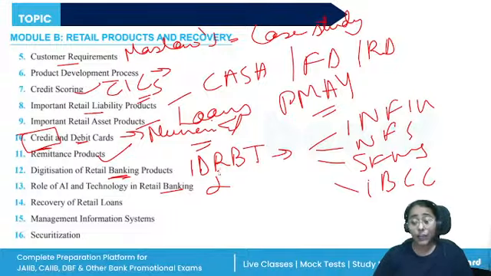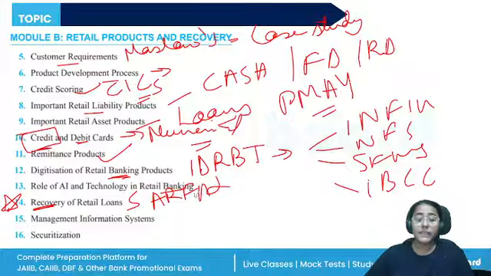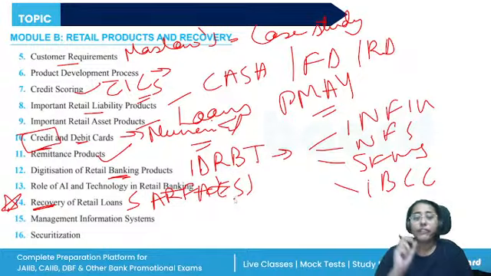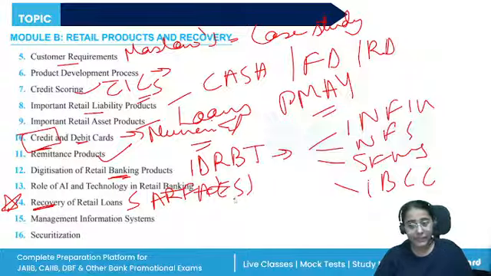Recovery of retail loans. Again, one of the most important units from Module B. We'll be studying about the SARFAESI Act. We'll be studying about the different categories of assets, when will the asset turn into a doubtful asset category, when will it remain in the standard, when will it enter the substandard, how the provisioning requirements are there for the different categories of the non-performing assets.